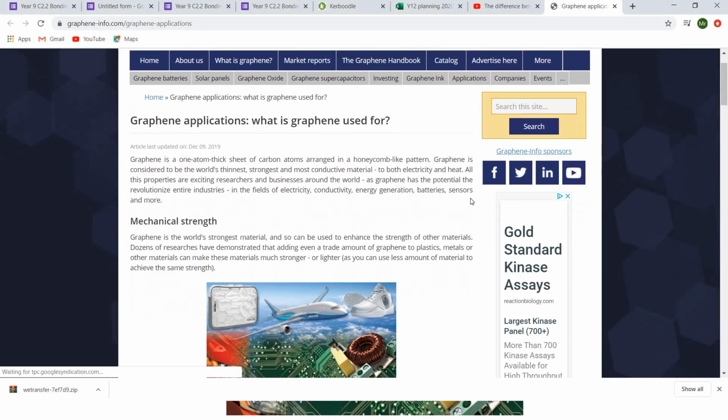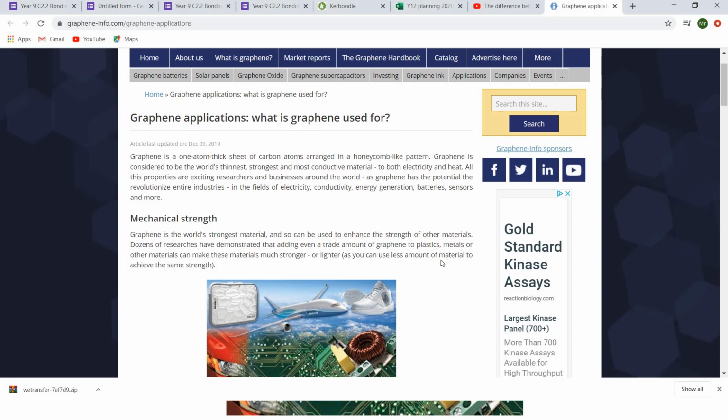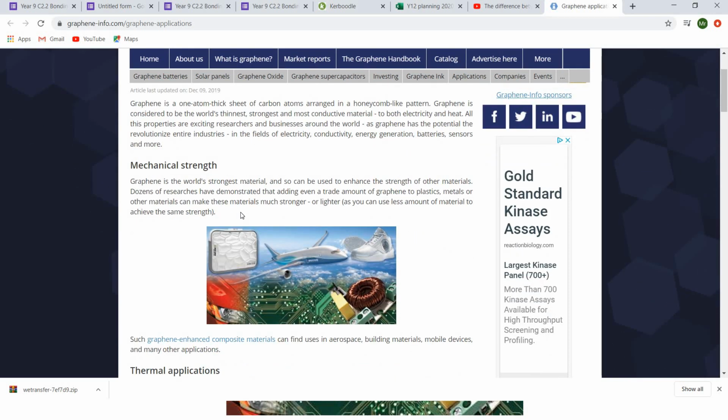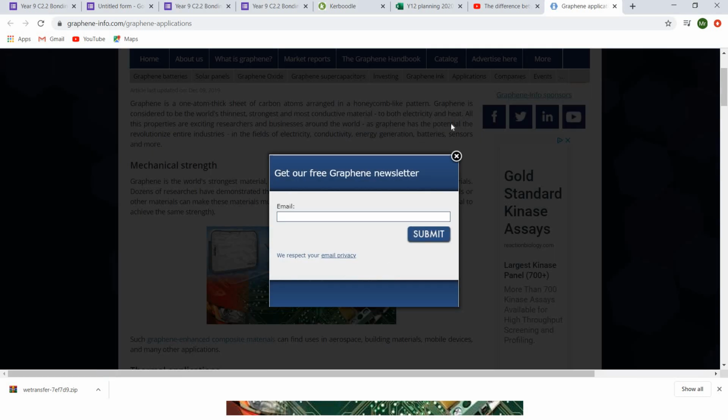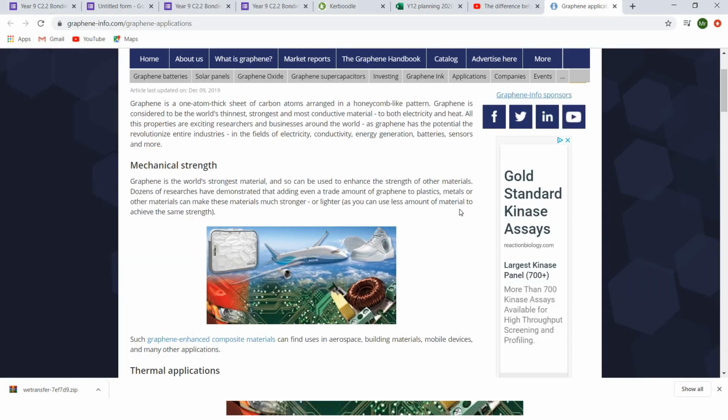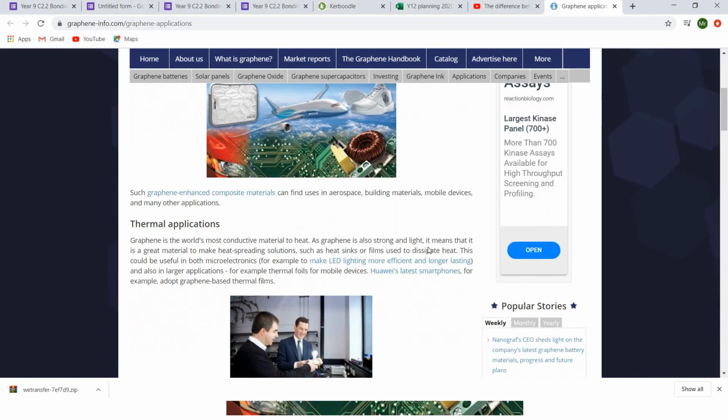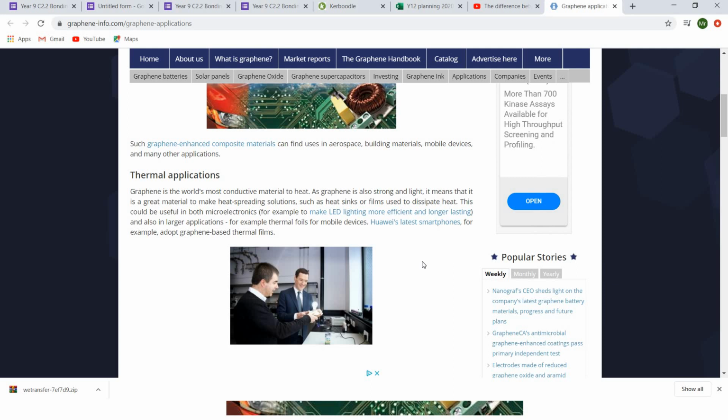The applications. It's very, very strong, which means that we can use it in aerospace, building materials, mobile devices, and lots of other applications. No, we do not want to sign up to the Graphene newsletter. It's also very lightweight. Because it's so strong, we can use less of it, so we get the same strength for less weight.